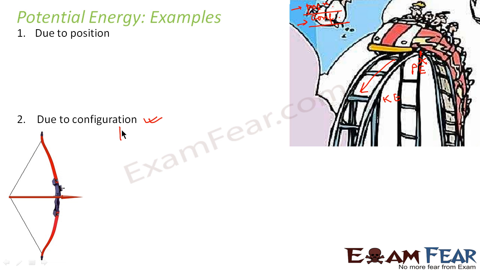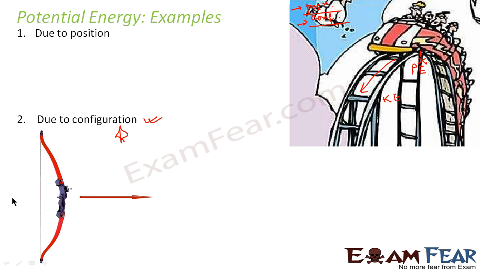Initially the bow was in this shape, and somebody stretched this thread and made it in this shape. Now somebody kept it in that position for a very small period of time. During that period, this arrow gained an energy which is called potential energy because of its configuration.